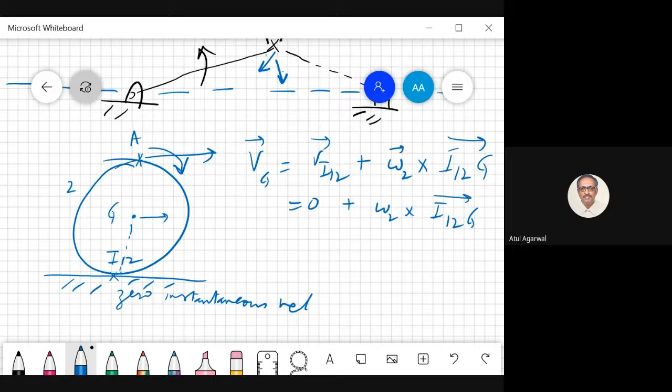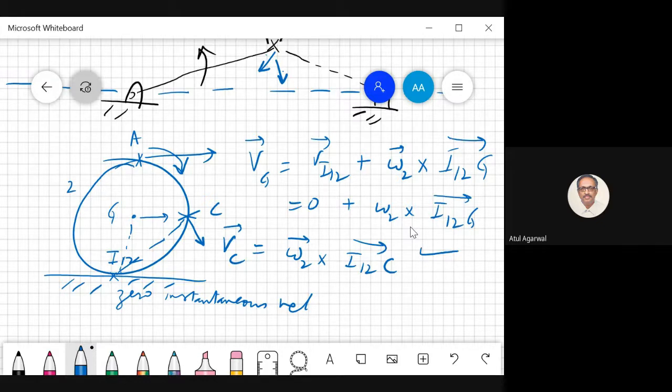It will be again horizontal and twice this velocity of G. If you want the absolute velocity of this point C, you just join these 2 points. It has to be perpendicular to this. What is the velocity of C? Omega 2 cross I12 C. So you get the velocity, magnitude as well as direction, and you don't have to do any vector addition. Directly you get the answer.